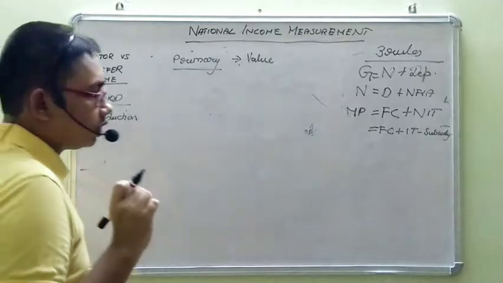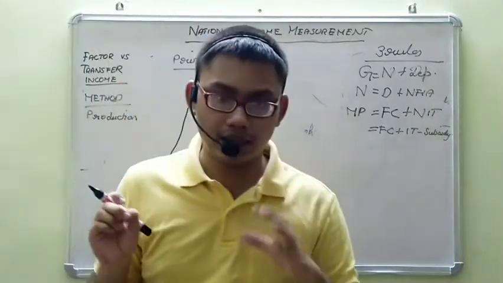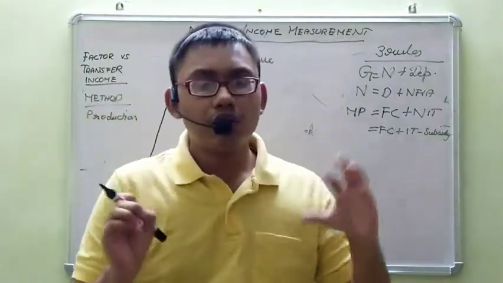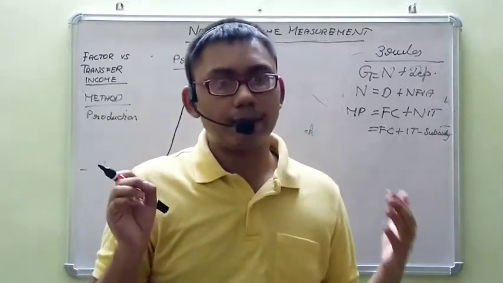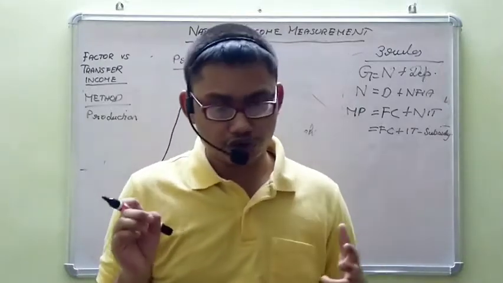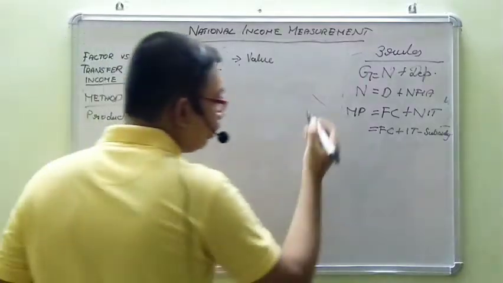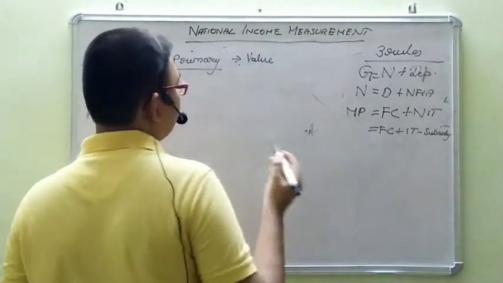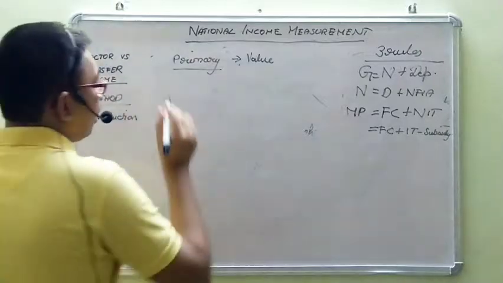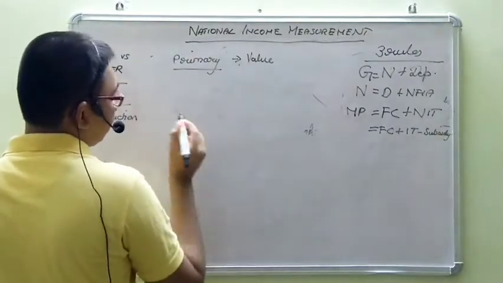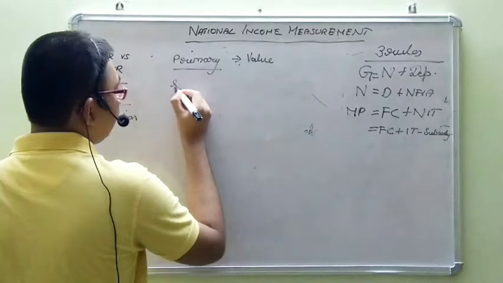Now, generally according to economic theory, value gets added to the product at each stage of production. Value gets added at each stage of production. Just remember that. Now, after the primary sector, we get the secondary sector.